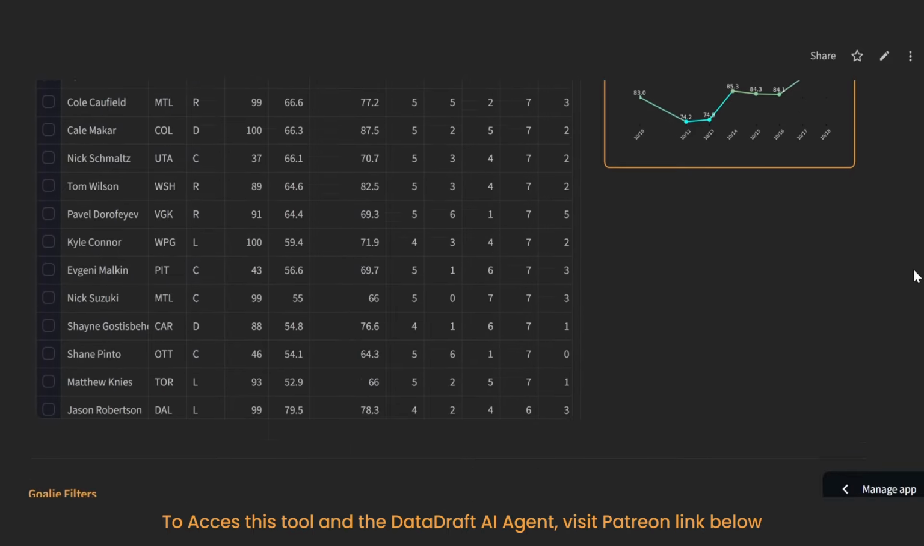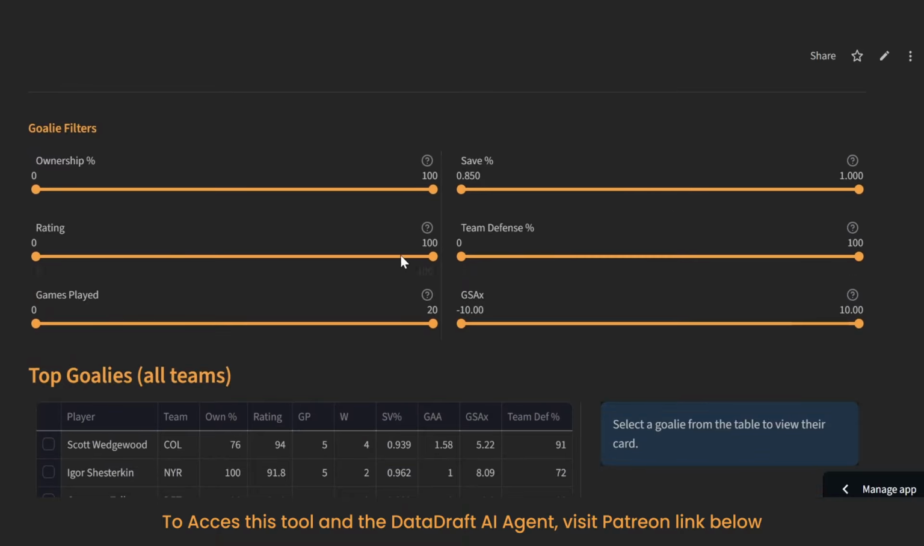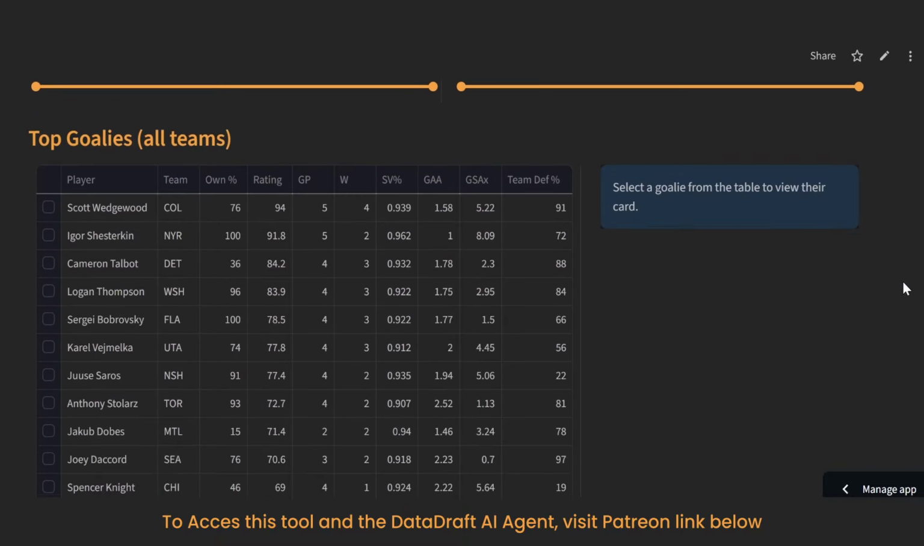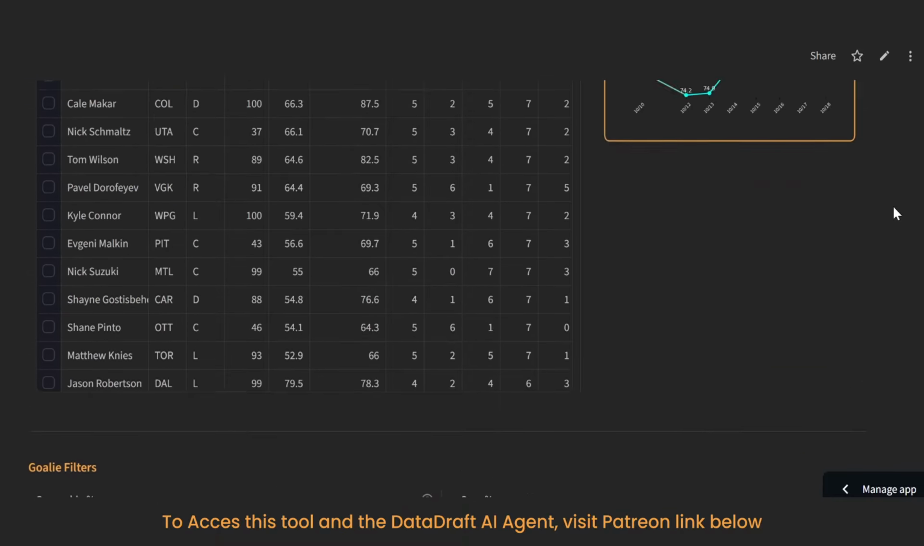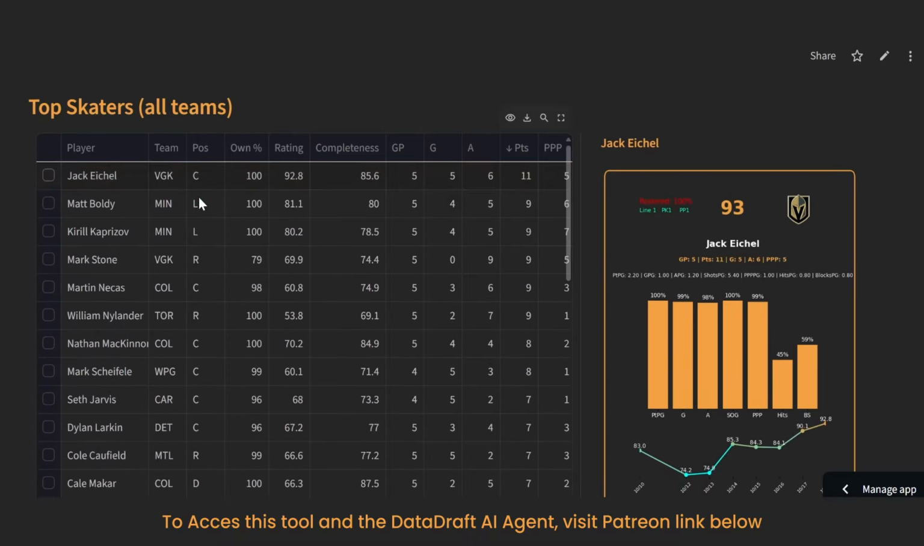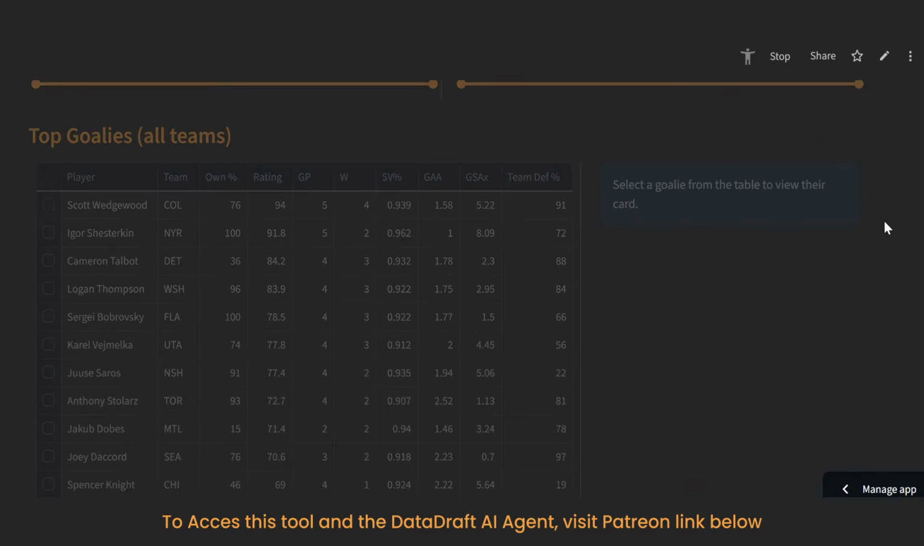Now, same type of thing goes for goaltending. You can filter here, and then you can also go down and do the exact same thing with goaltending. The only trick is, for whatever reason, you have to unselect the player from the data table if you want to go and check out a goalie. So that's the only quirk of this. Just wanted to let you guys know about that.